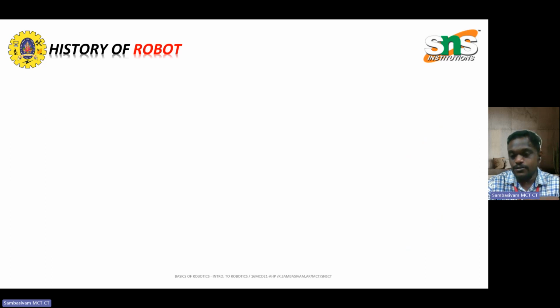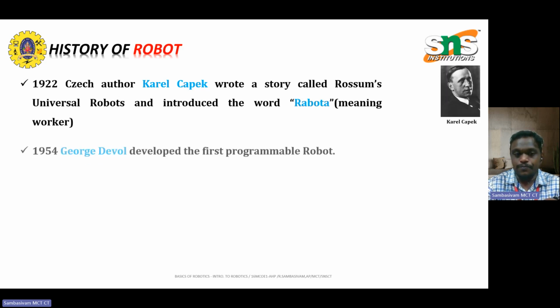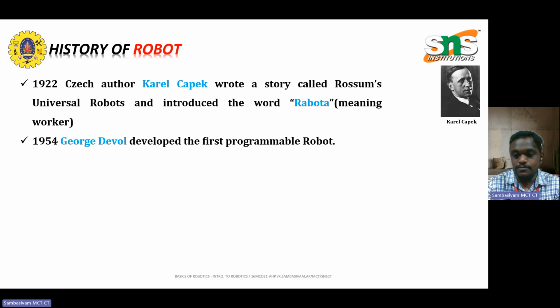As I said, we are going to discuss the history of robots. In 1922, the Czech author Karel Capek developed the name Robota, which means a worker. The robot was named Robota in 1922 in the story called Rossum's Universal Robots, and the word was introduced in terms of a worker.